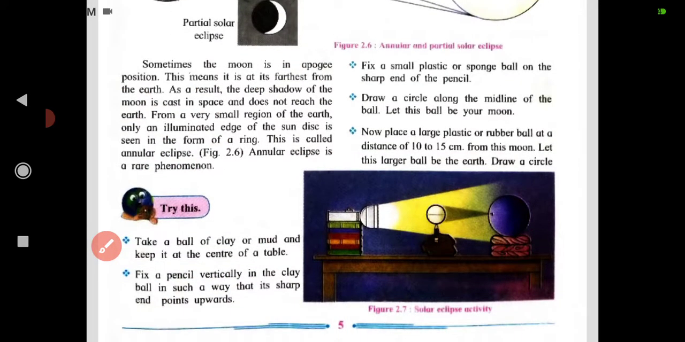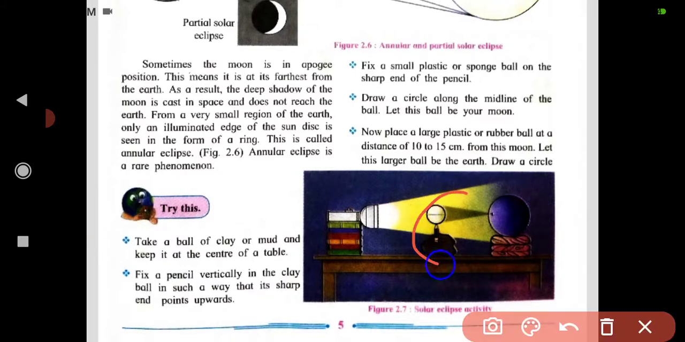Fix a small plastic or sponge ball on the sharp end of the pencil. Here you can see in the picture how they have done it. Draw a circle along the middle of the ball. Let this ball be your moon.